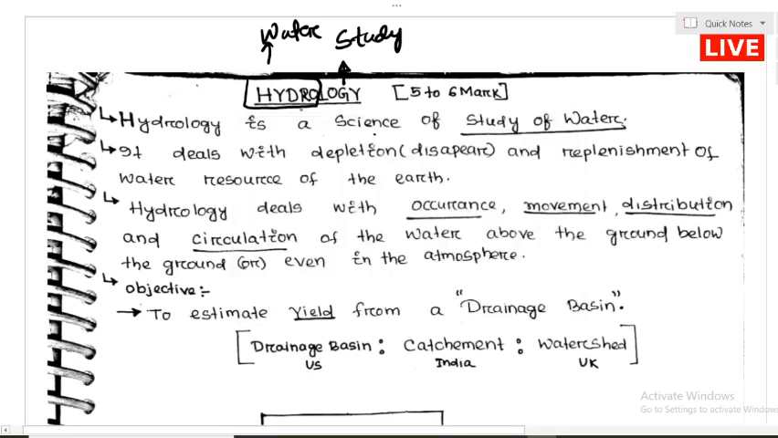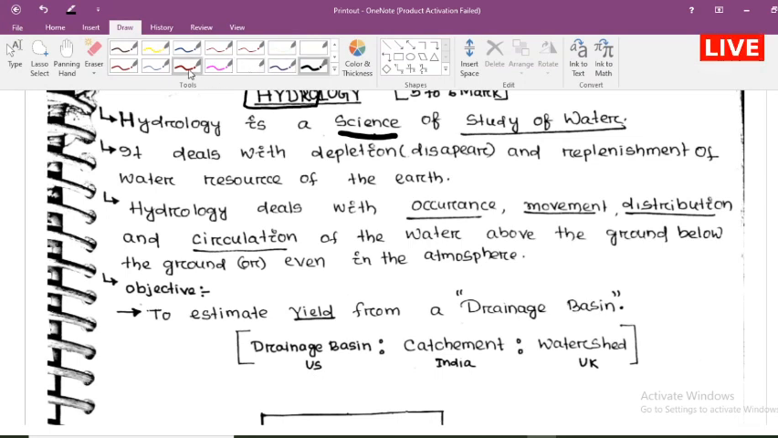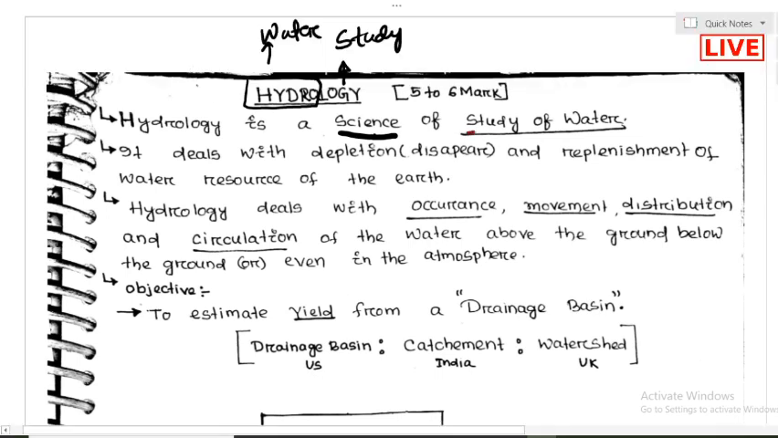Study of water. So hydrology, if you define it, is basically a science, in which we do the study of water. If somebody asks what we mean by study of water, from a science point of view we can say the study of H2O, 2 hydrogen and 1 oxygen. But from the engineering perspective, how can we define the study of water? We can define it in 4 ways.